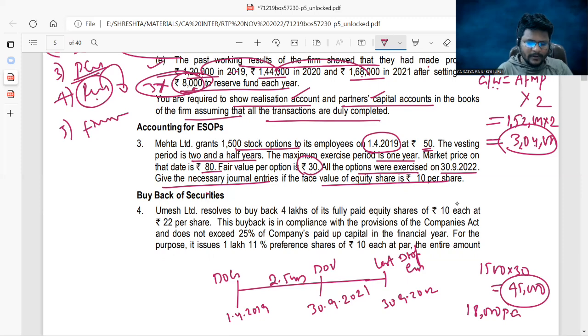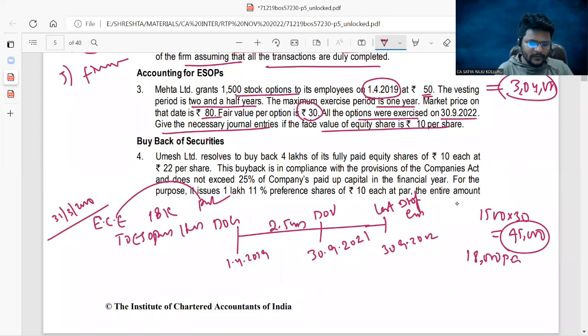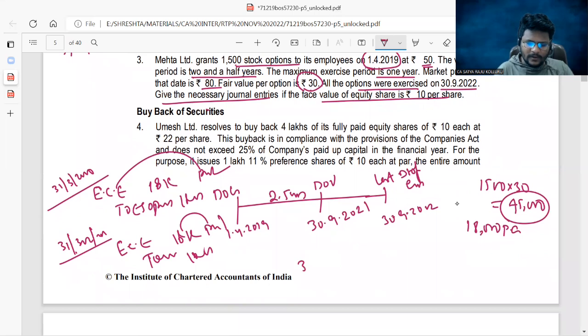Sir, year number 1, that is as on 31st March 2020. Tell me guys, all of you. Employee compensation expense account debit, ESOP outstanding 18K. Employee compensation expense transfer to P&L. Next, as on 31st March 2021. Again, employee compensation expense to ESOP outstanding 18K. Again transfer to P&L. The next financial year ending date was 31st March 2022.